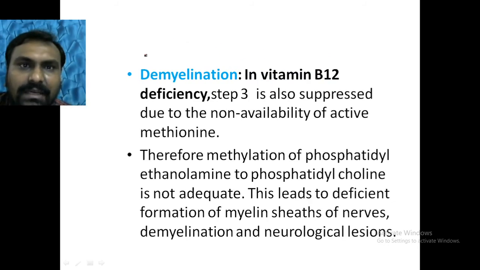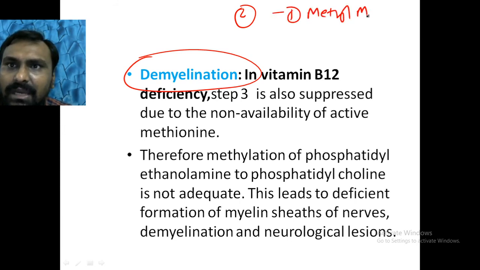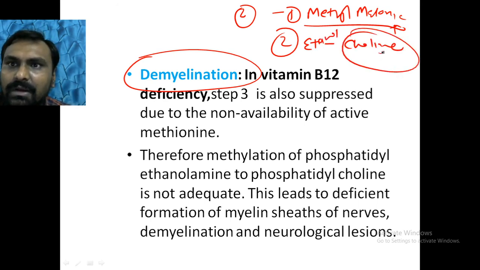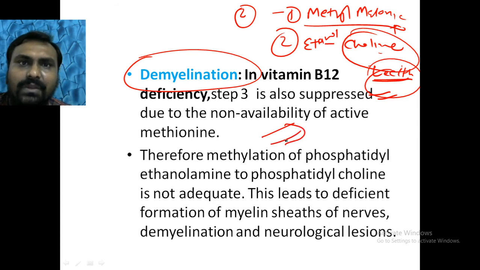There will be demyelination, and there are two reasons. One is methylmalonic acid. Methylmalonic acid is accumulated because it is not converted to succinyl CoA, and it will damage the nervous tissue. Second, ethanolamine is not converted to choline, and phosphatidylcholine is lecithin. So it has a very important role in the nervous tissue, and so it will lead to demyelination.